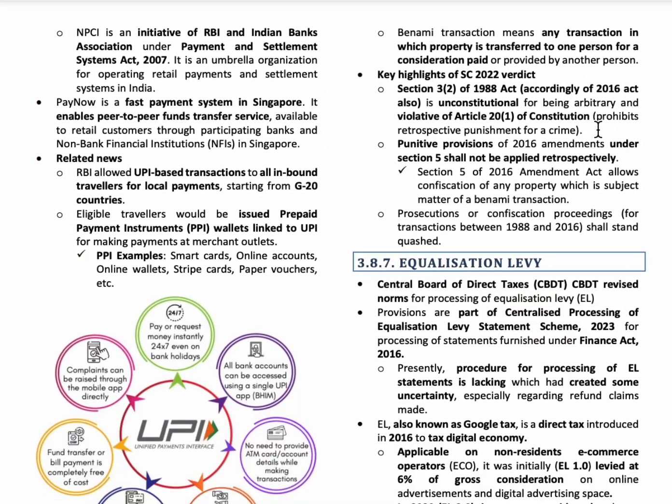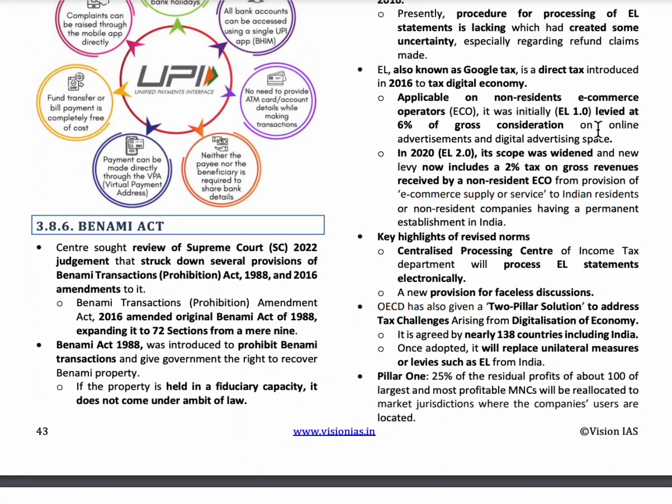The next topic is Benami Act. If a property of one person is kept in the name of another person in order not to identify his details or to reduce the tax, then it is called Benami. Okay. The Benami Act of 1988 was introduced to prohibit the Benami transactions, and it gave the government the right to recover the Benami property.